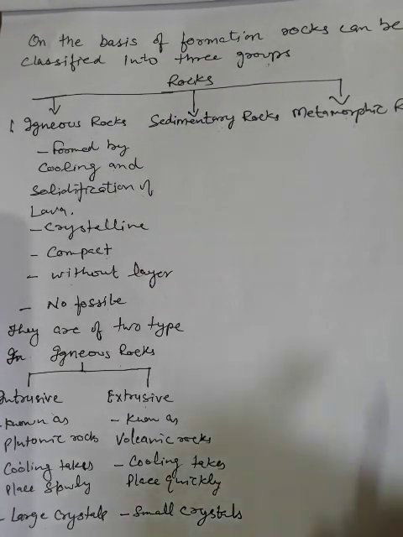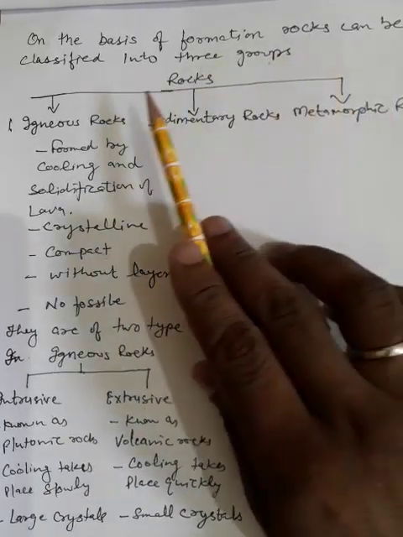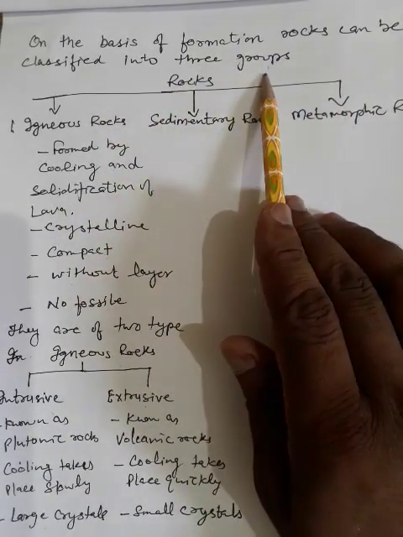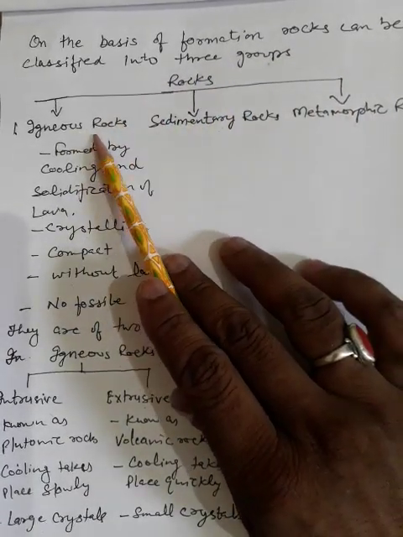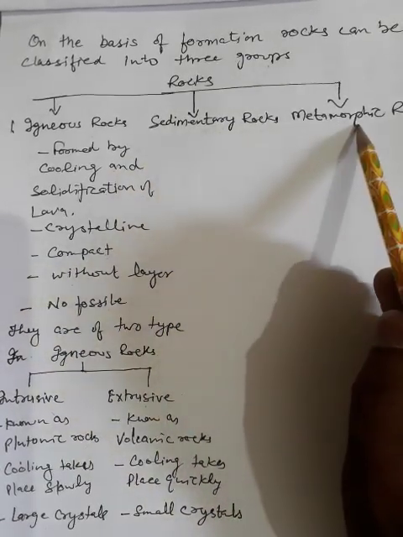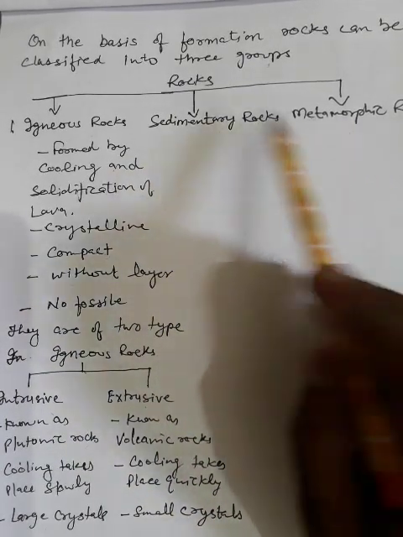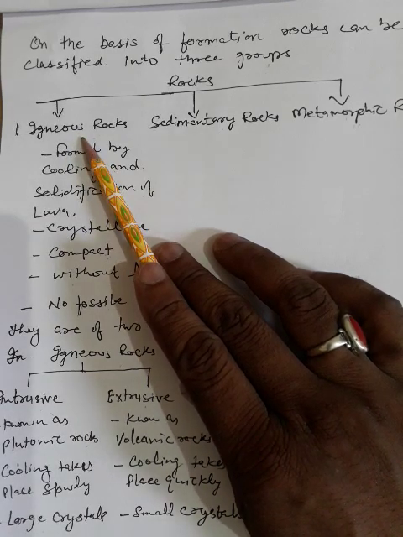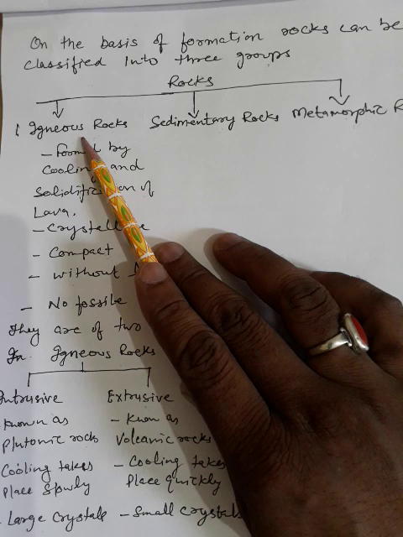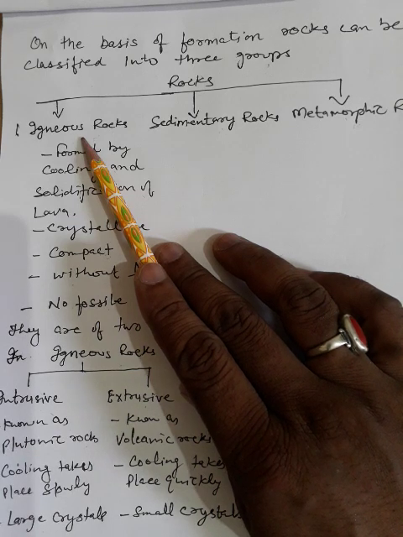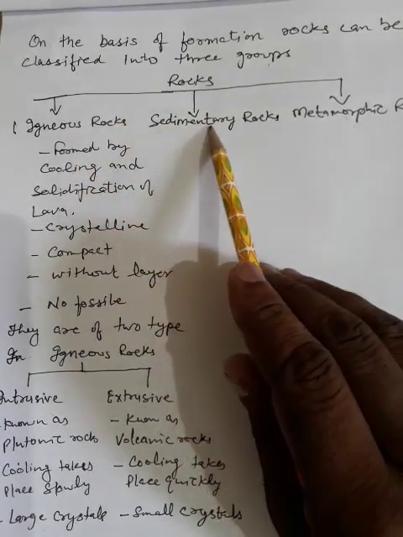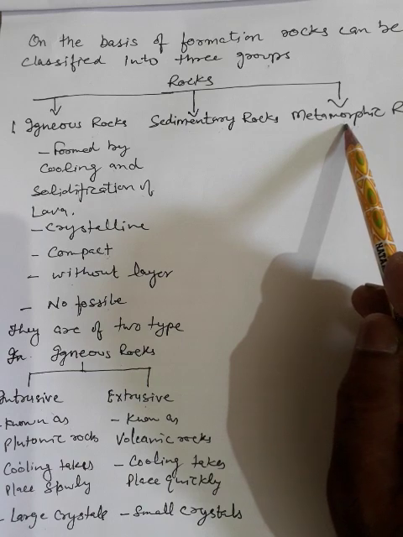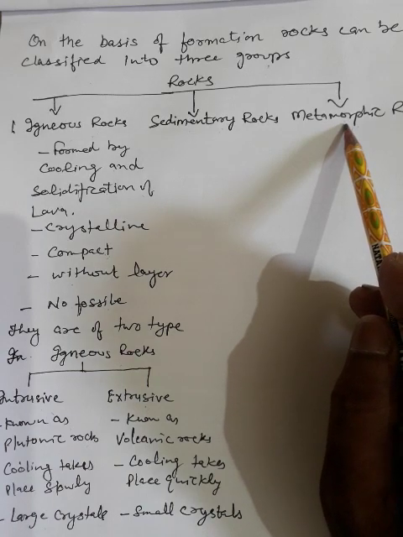On the basis of formation, rocks can be classified into three groups. These are igneous rocks, sedimentary rocks, and metamorphic rocks. The word igneous comes from a Latin word ignis, which means fire. Igneous rocks are also called primary rocks, as they were the first to be formed on the earth's surface, and sedimentary and metamorphic are known as the secondary rocks.